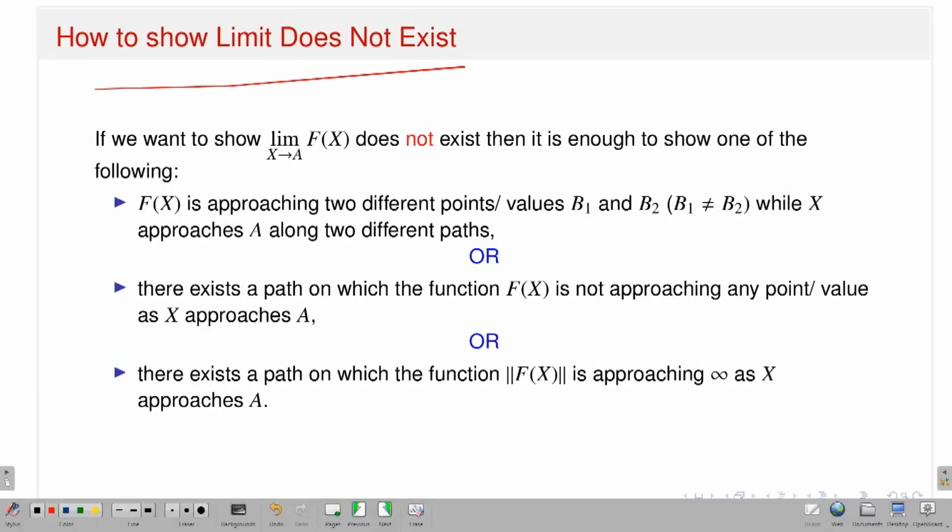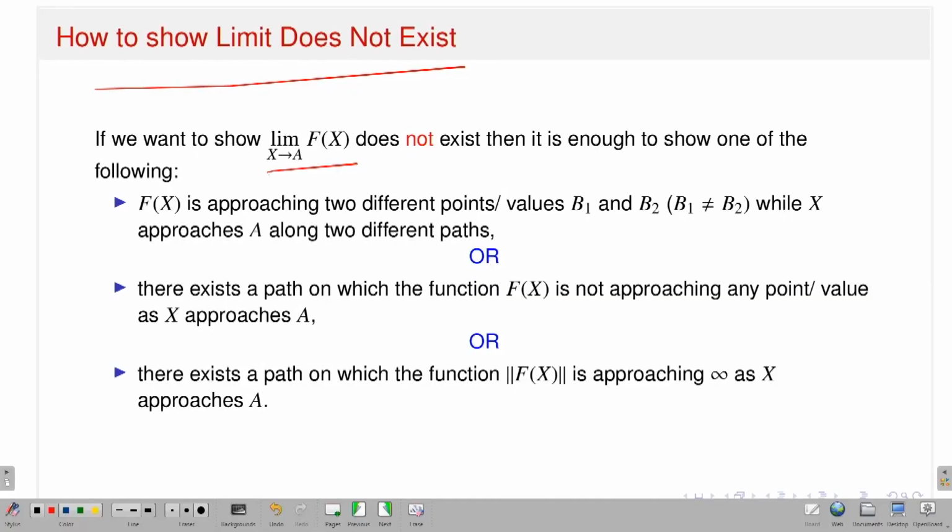How to show a limit does not exist? To prove that, one can take two different paths, both approaching a, so that the corresponding value of the function approaches different limits. Then I am done. That's what I have written. So if we want to show that the limit of f(x) as x approaches a does not exist, it is enough to show one of the following. Number one, capital F of x approaches two different values, say b1 and b2, while x approaches a along two different paths.